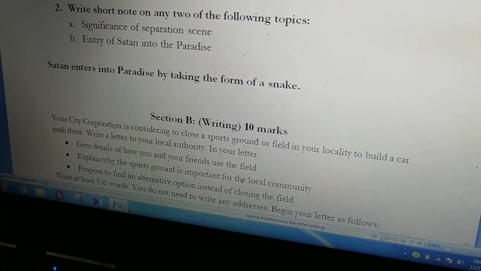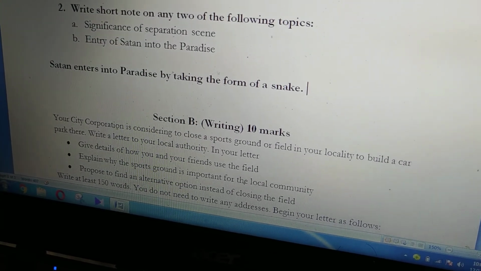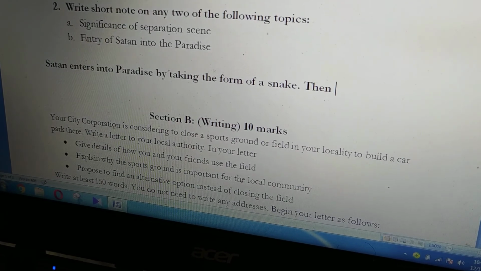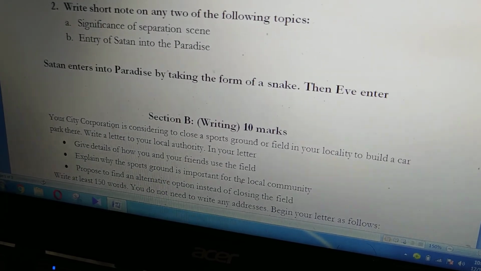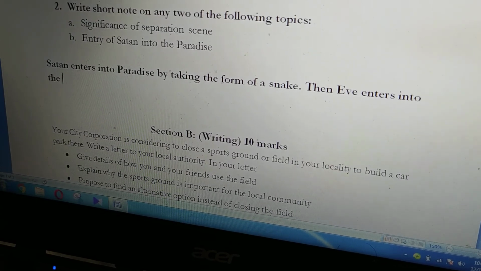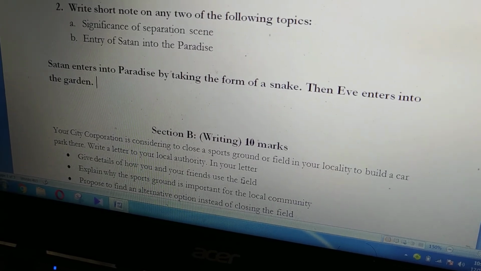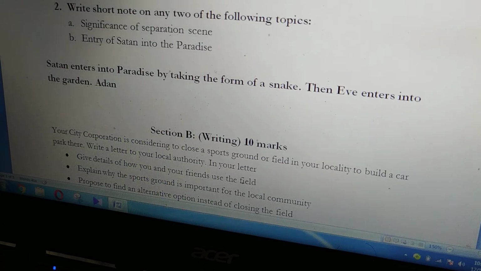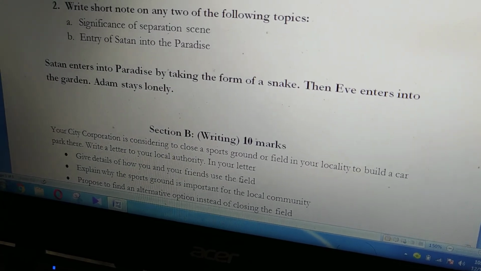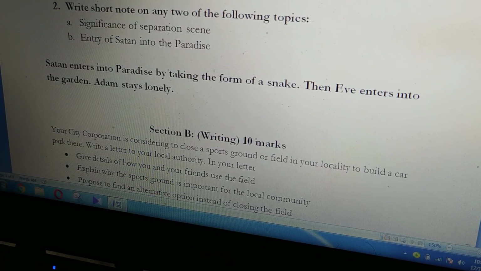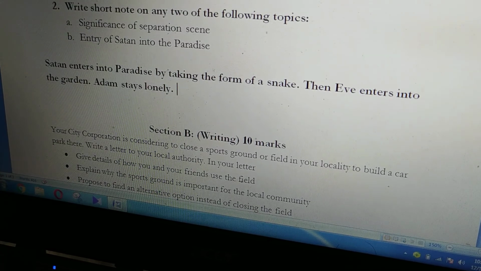So for example, Satan enters into paradise by taking the form of a snake. Then Eve enters into the garden. Adam stays lonely. You see here I am writing all of these things in present tense.